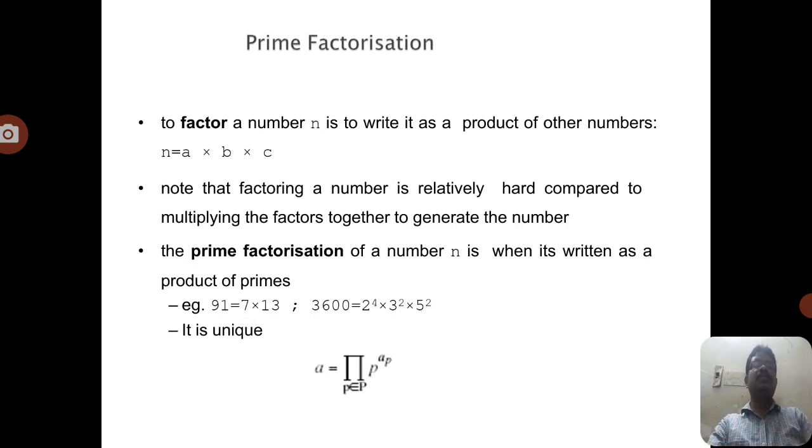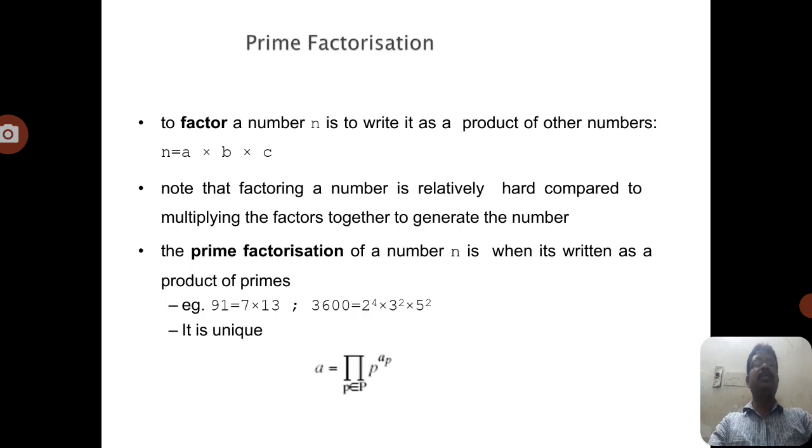Now we are going to discuss prime factorization. Any integer that we consider is the product of prime numbers. So definitely we can consider any number, and it should be a product of prime numbers.